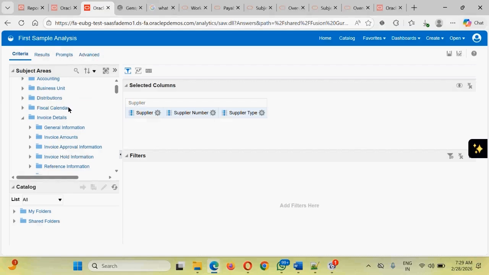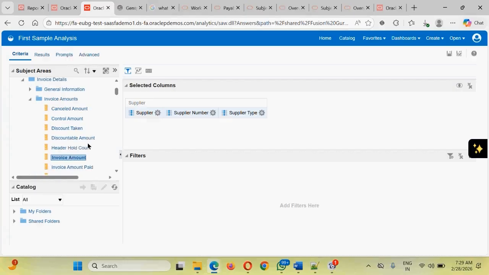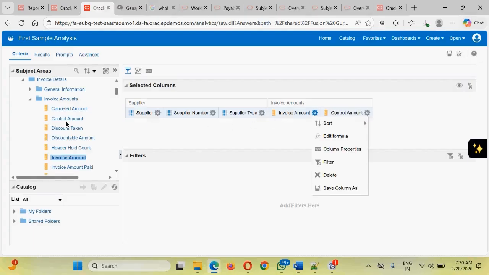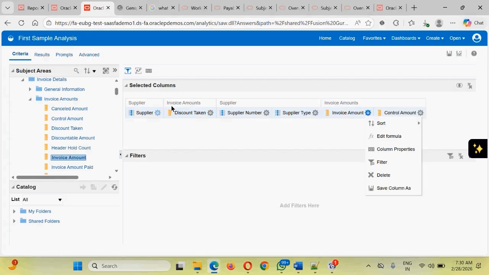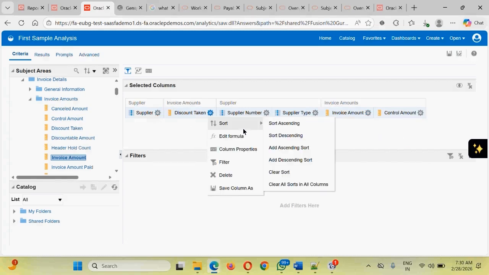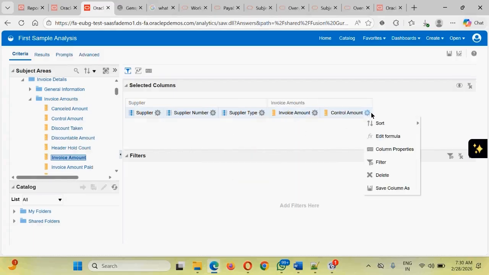So what we have understood is creating an analysis based on the subject area, understanding this particular canvas, saving the analysis, going to the criteria, accessing different folders and subfolders, identifying the column that you are interested in, and double clicking to add that particular column. In addition to that, guys, instead of double clicking, if you simply drag and drop the column, you should also be able to add the columns. Once you add the columns, you want to see the result of the columns. That is also possible. If you don't want to have this column, simply click on this and delete.